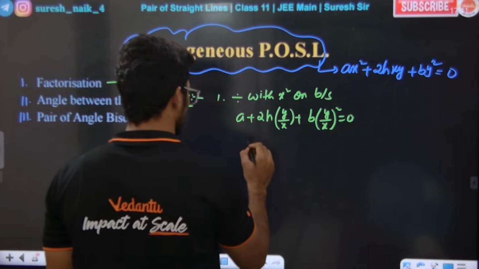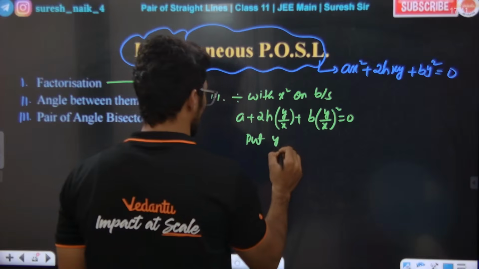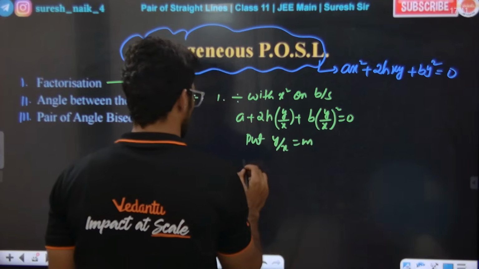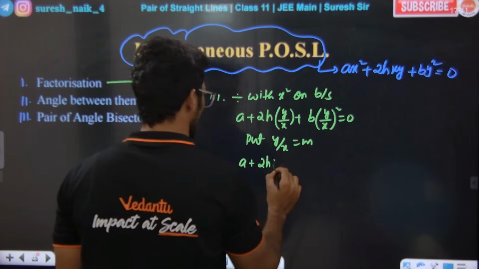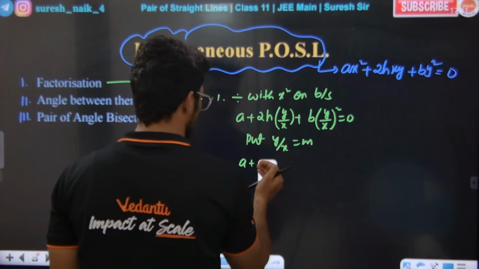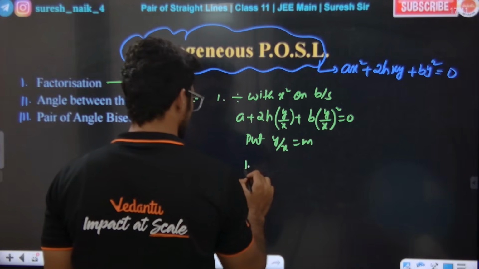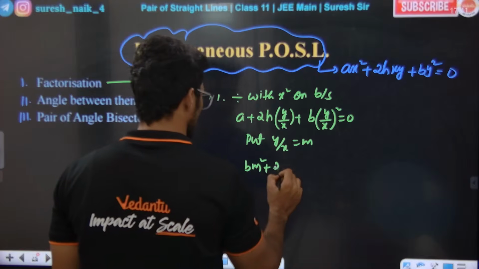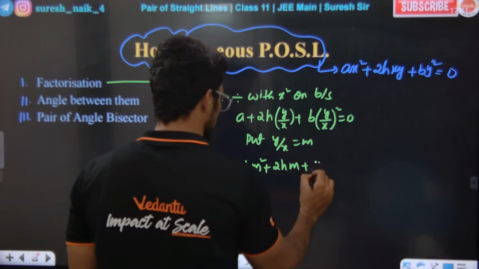Okay, now put y by x as m. If I put y by x as m, what will come? 2hm plus a is equal to 0, with the m square term.